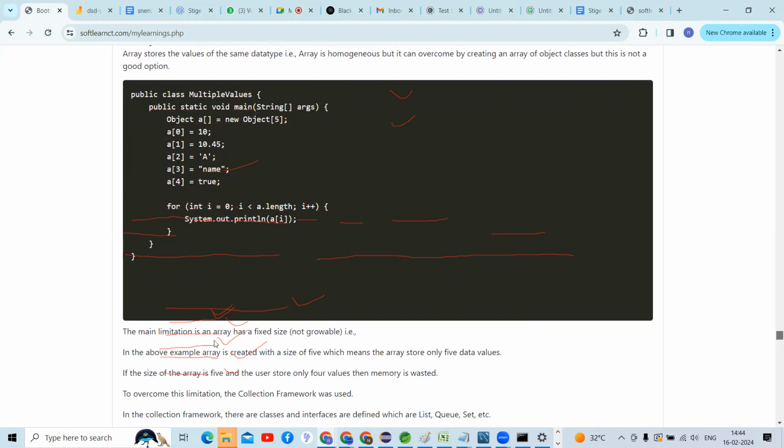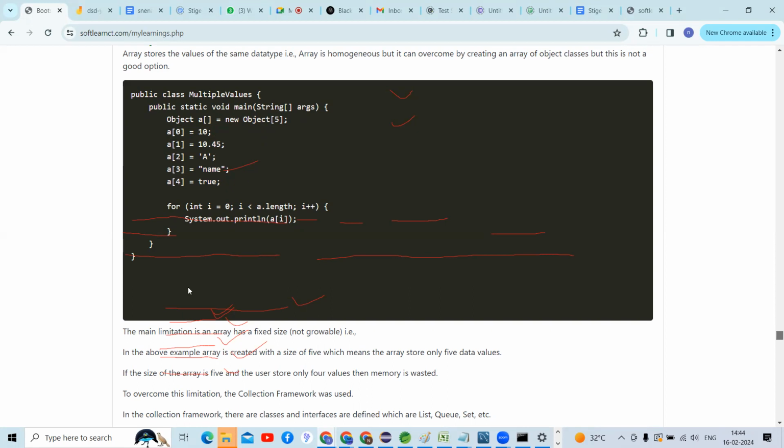The main limitation is that an array has a fixed size, guys. Even though we are using an object array, there is a limitation: the size that we give is fixed. When I use that size, only that many elements we can store, whether it is homogeneous data or heterogeneous data.